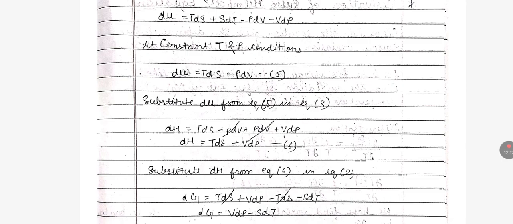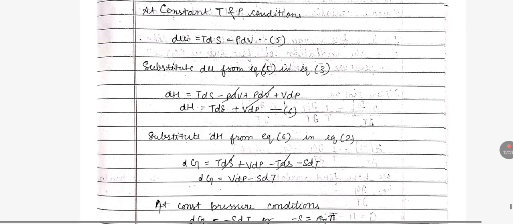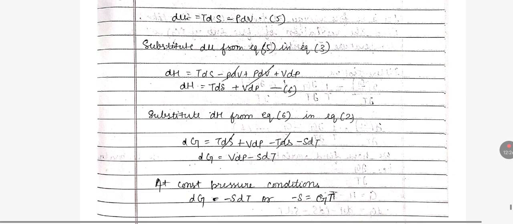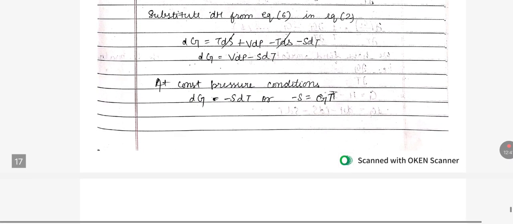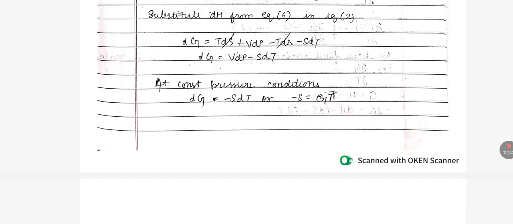At constant temperature and pressure conditions, dU equals TdS minus PdV. Substitute dU from equation 5 in equation 3, we get dH equals TdS minus PdV plus PdV plus VdP. Minus PdV and plus PdV get cancelled and dH equals TdS plus VdP. Now substitute dH from equation 6 in equation 2. dG is equal to TdS plus VdP minus TdS minus SdT. Plus TdS and minus TdS get cancelled and dG equals VdP minus SdT.